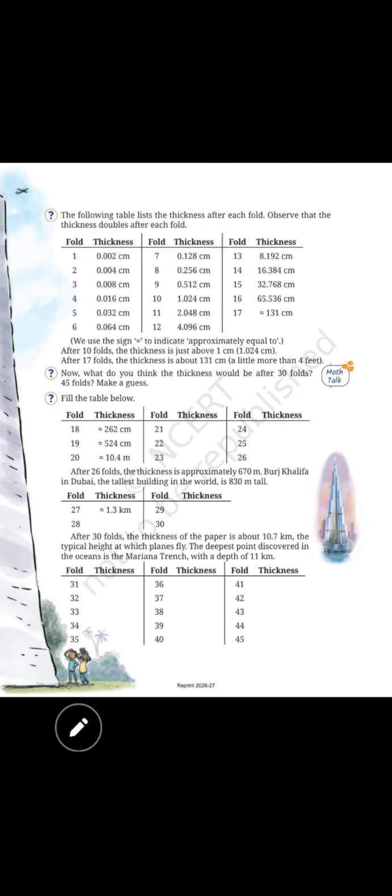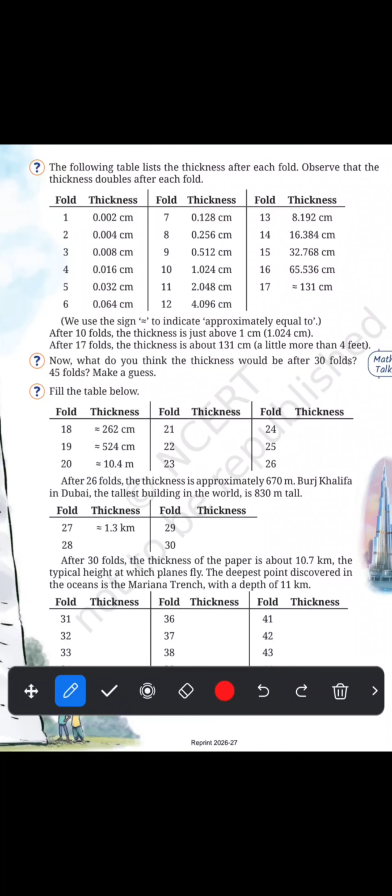The following table lists the thickness after each fold. Observe that the thickness doubles after each fold. So let's read the table. Fold 1, 0.002 centimeters thickness. And when you reach the 17th fold, that will be 131 centimeters.